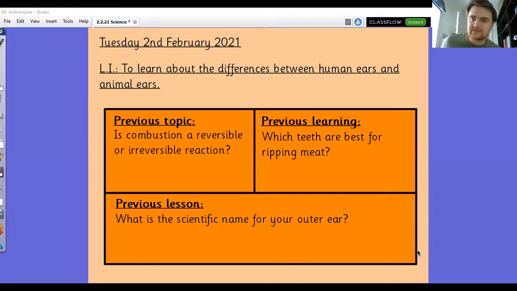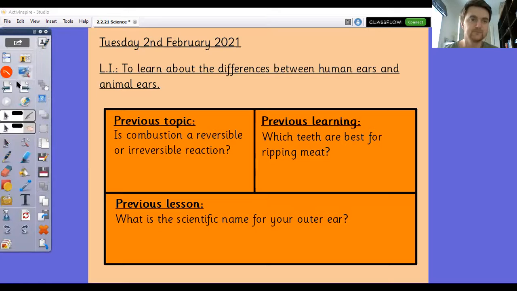And then from the previous lesson, what is the scientific name for your outer ear, for the bit that you can see? So have a go at answering those and then come back to me and let's have a look and see what the answers are.